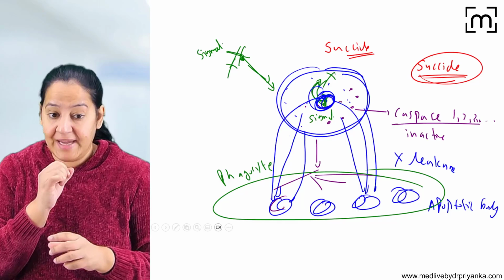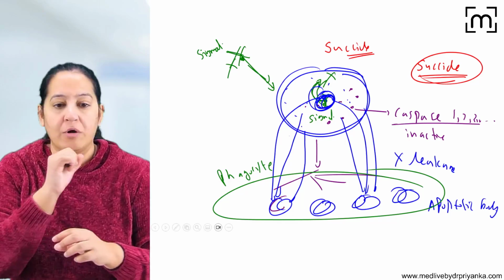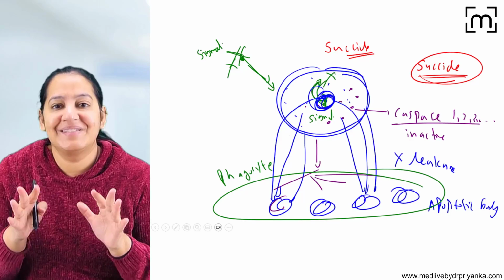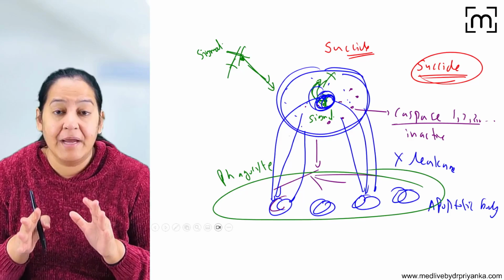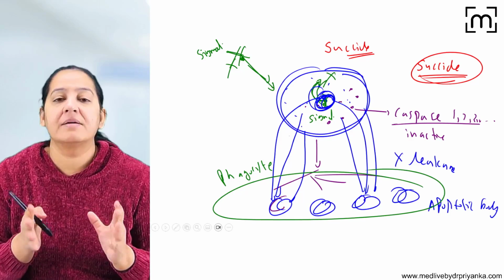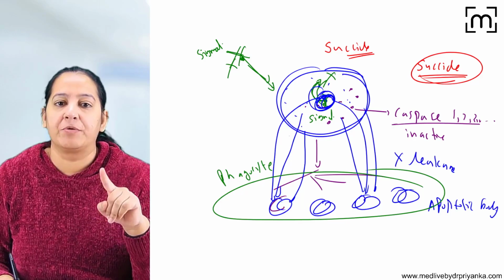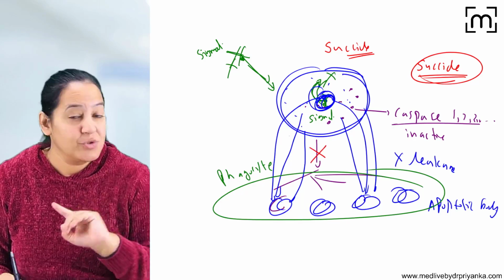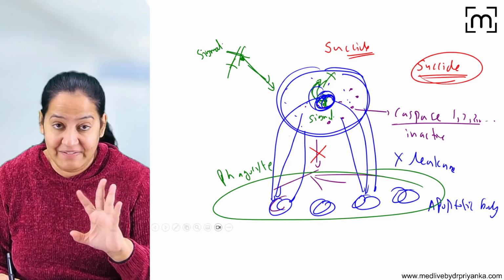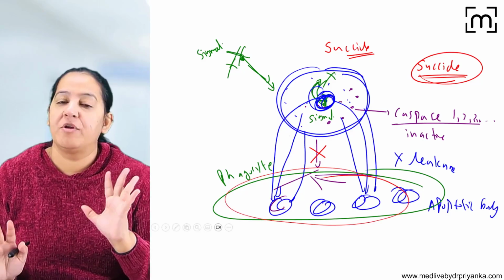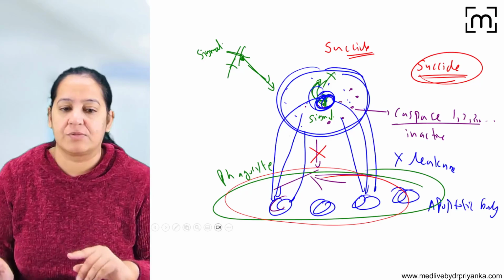Will the person take a mic, a loudspeaker, and announce everywhere, hello, I'm committing suicide? No. Suicide is silent. It is done personally, silently, privately. So when the cell is committing apoptosis, there is no leakage. The immune system will not get activated here, and the cell silently disappears from the human body. That's why we are comparing apoptosis with suicide.